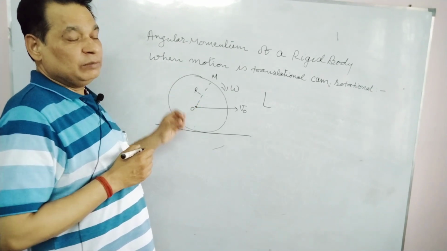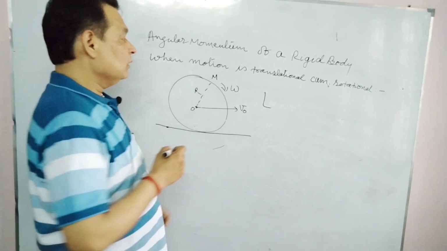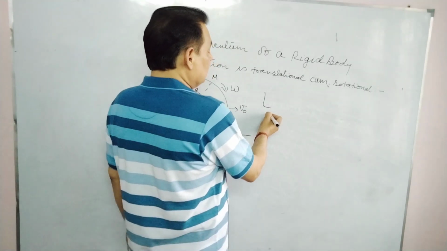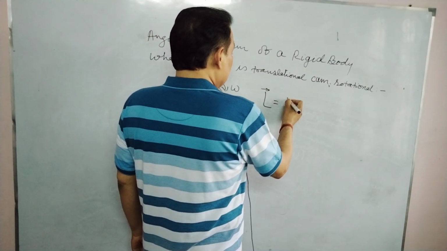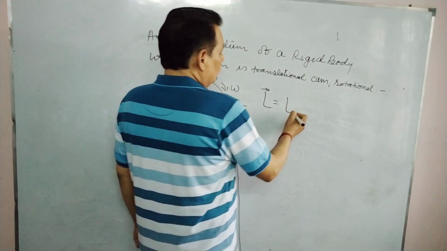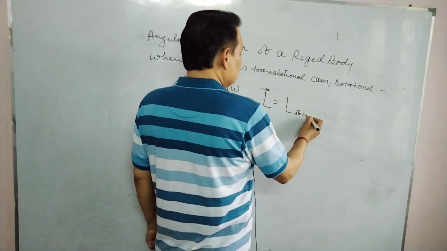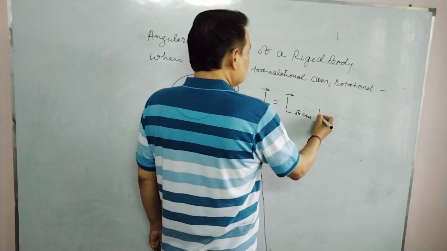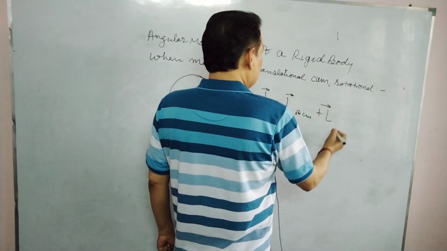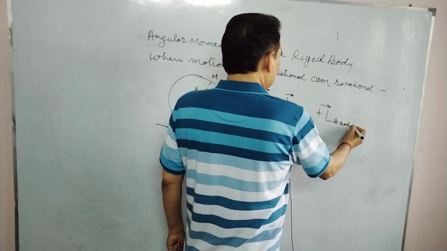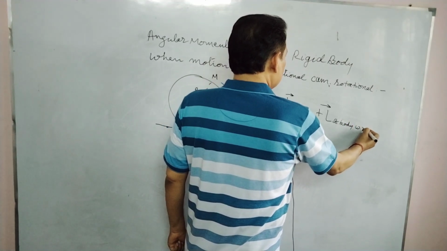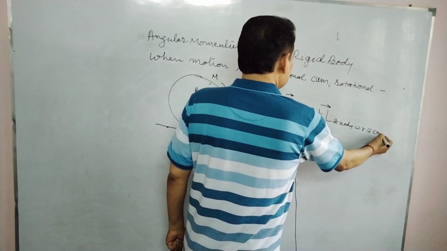If nothing is mentioned, we will assume the ground. L about any point on the ground will be equal to L of CM, the center of mass, plus L of the body with respect to the center of mass.